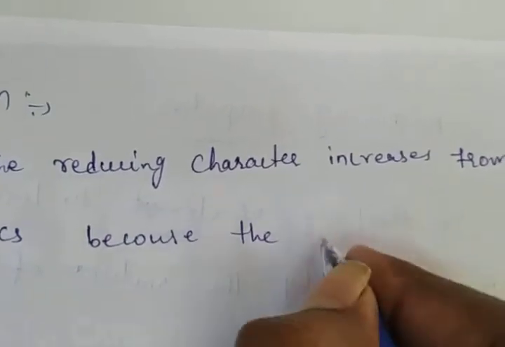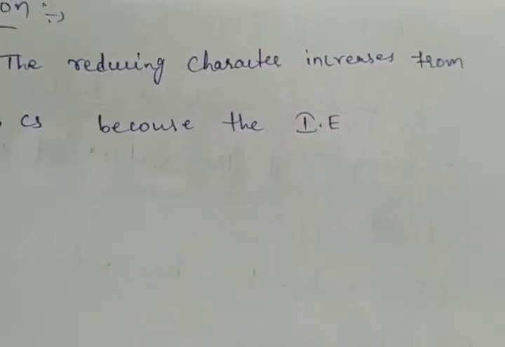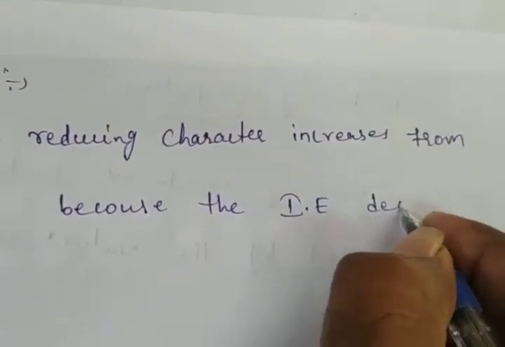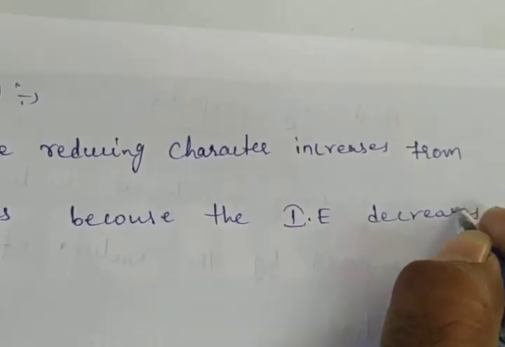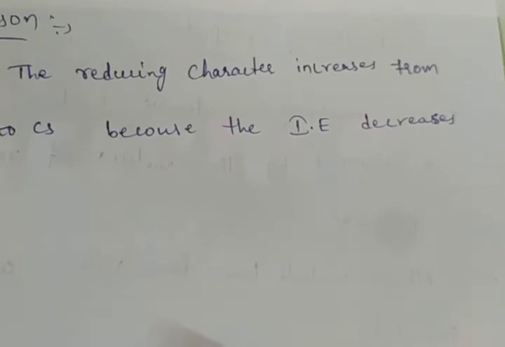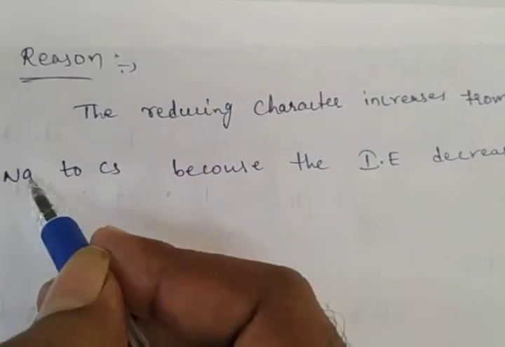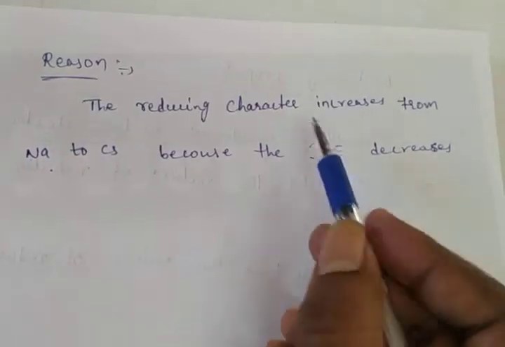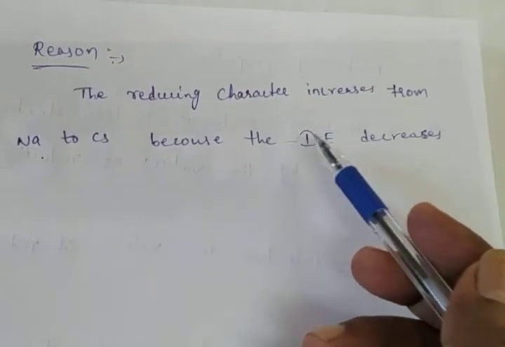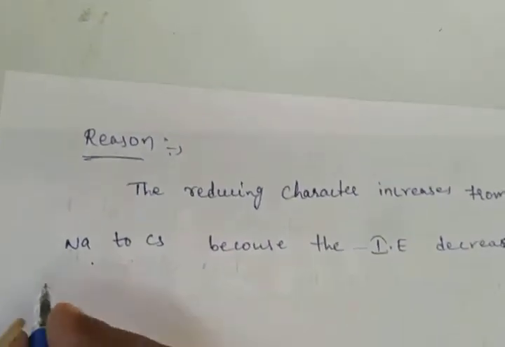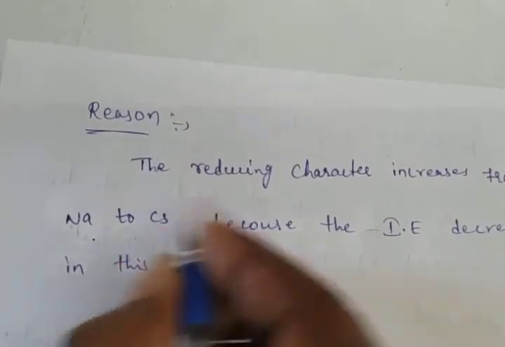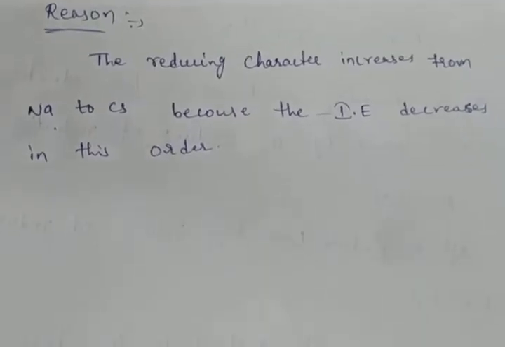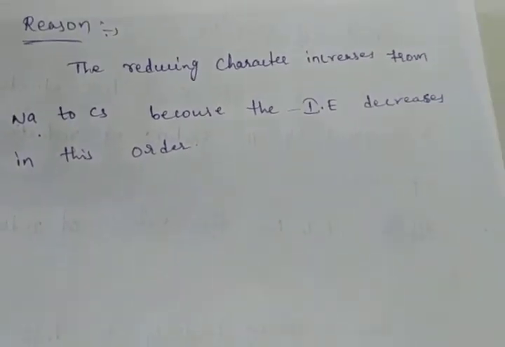IE means ionization energy. Ionization energy decreases in this order from sodium to cesium. So the reducing character increases from sodium to cesium because the ionization energy decreases in this order. This is the reason.